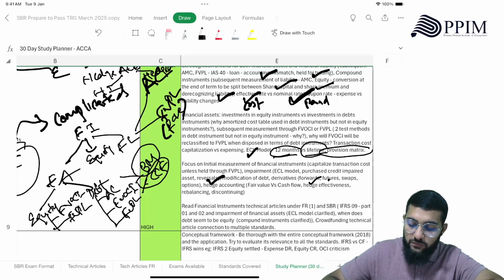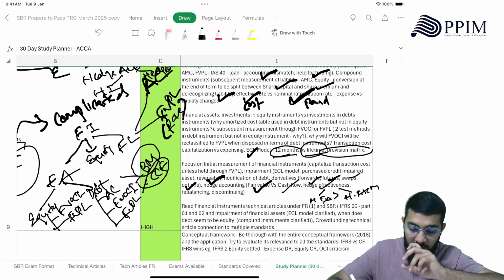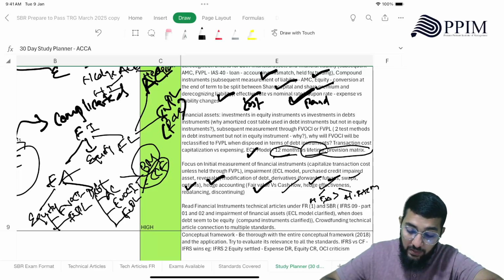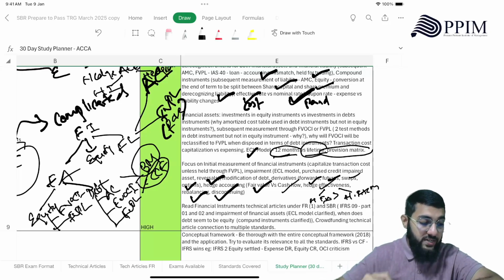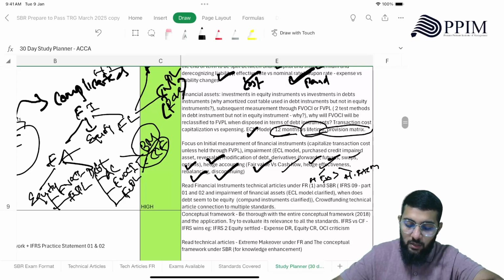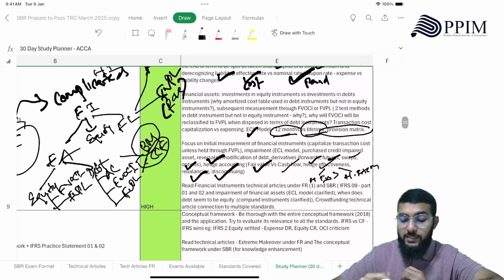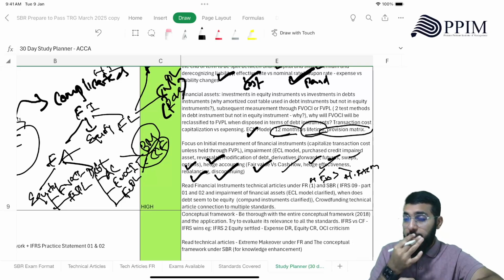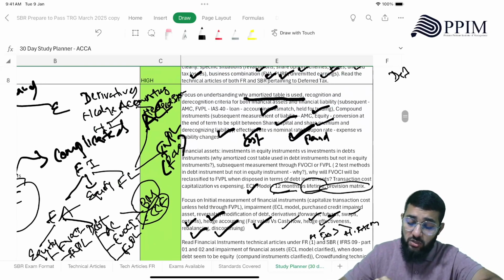Derivatives such as forwards, futures, swaps, options. Hedge accounting, where you need to know whether it's a fair value or cash flow hedge. How hedge effectiveness is dependent on the hedged instrument and hedged item, right? Then when you are replacing or discontinuing hedge accounting, what happens then? All right, the content is heavy, but you need to know every aspect of this content. I've captured all the important nuances here, so if you're able to refer to that, brilliant.